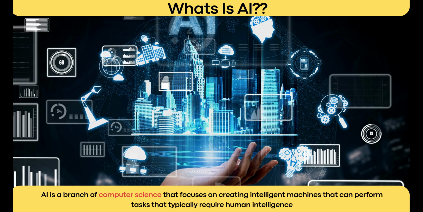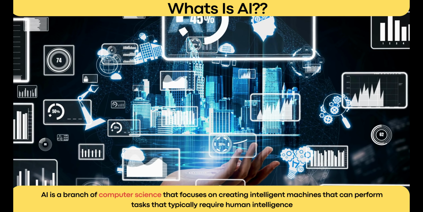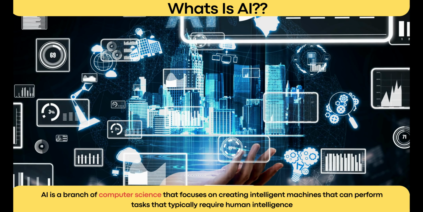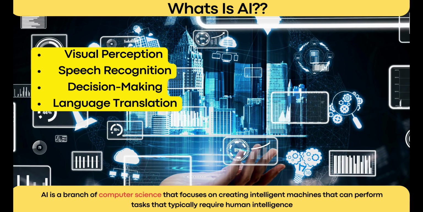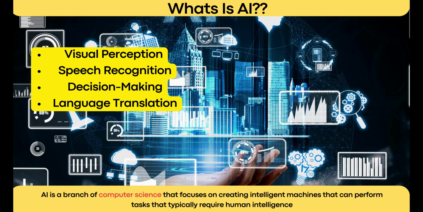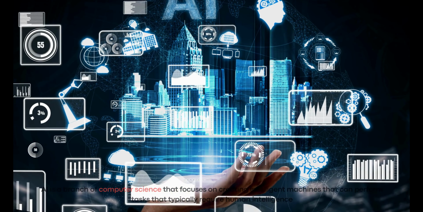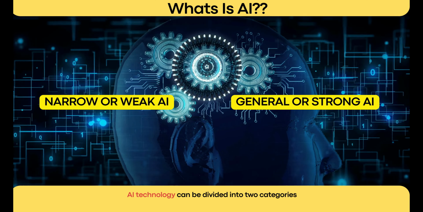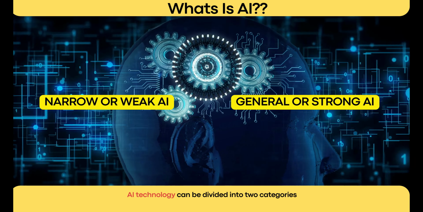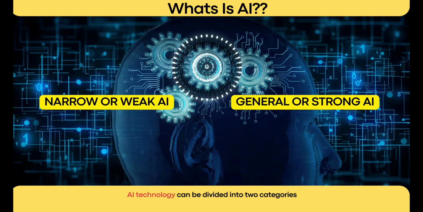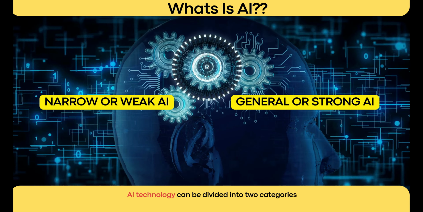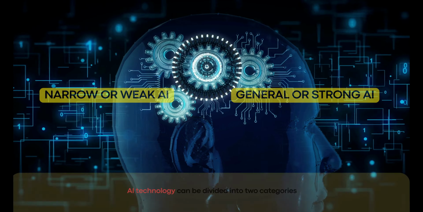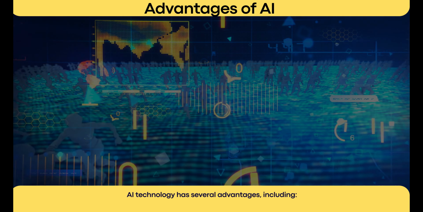AI is a branch of computer science that focuses on creating intelligent machines that can perform tasks that typically require human intelligence, such as visual perception, speech recognition, decision-making, and language translation. AI technology can be divided into two categories: narrow or weak AI and general or strong AI. Narrow AI is designed to perform specific tasks, while general AI is designed to perform any intellectual task that a human can do. Advantages of AI.